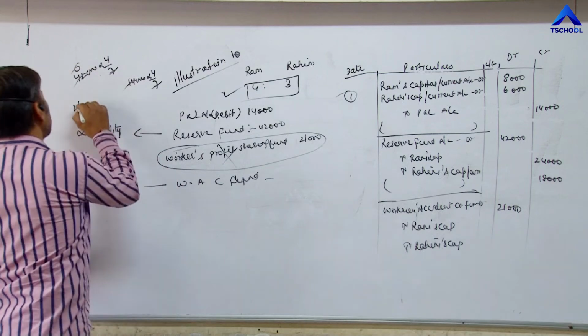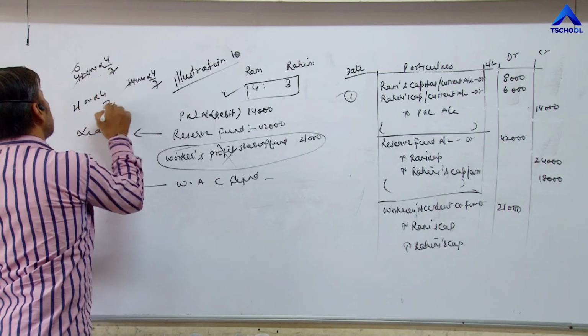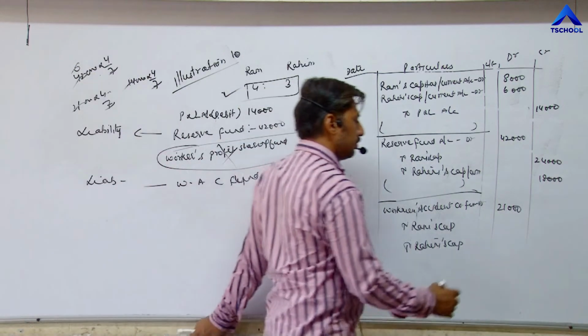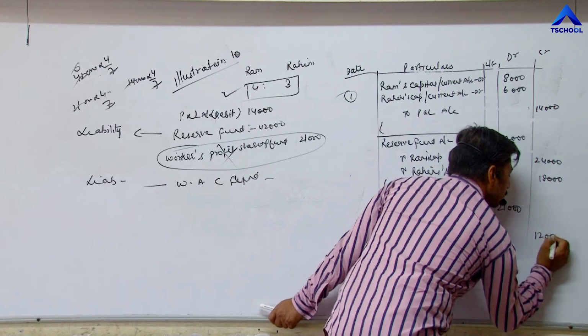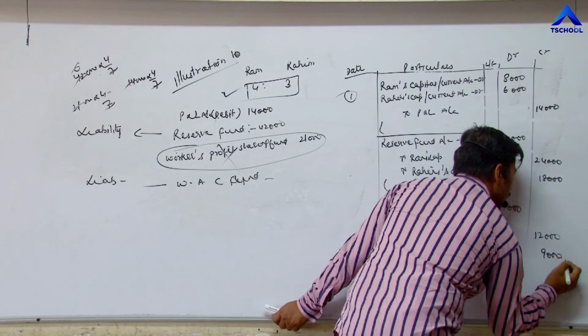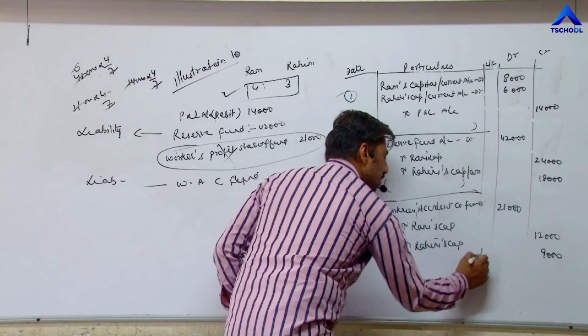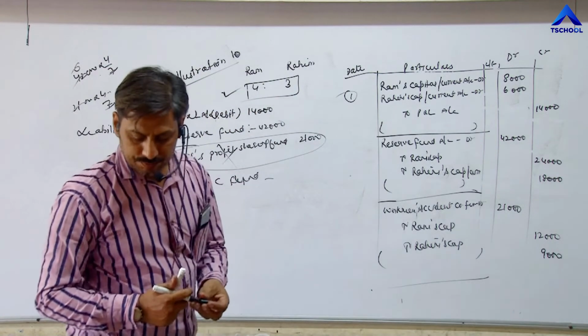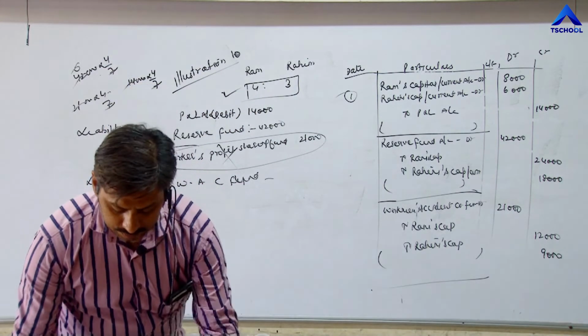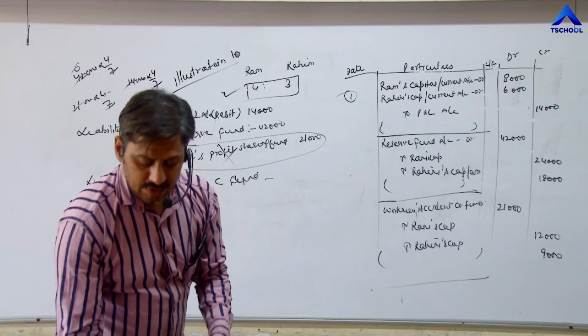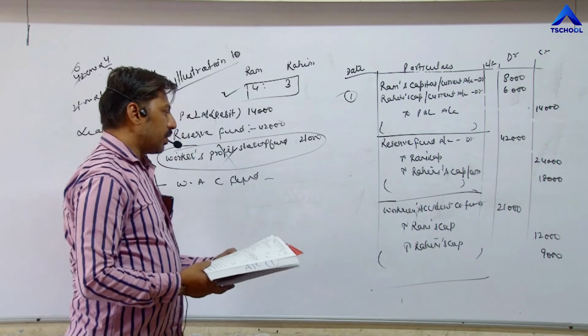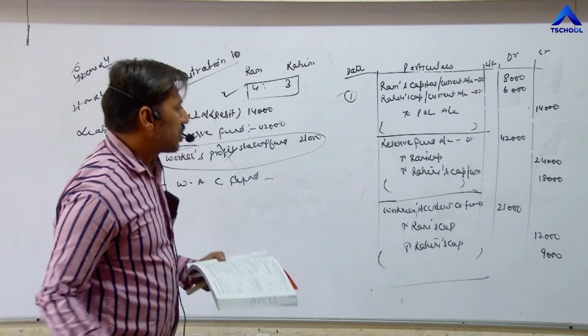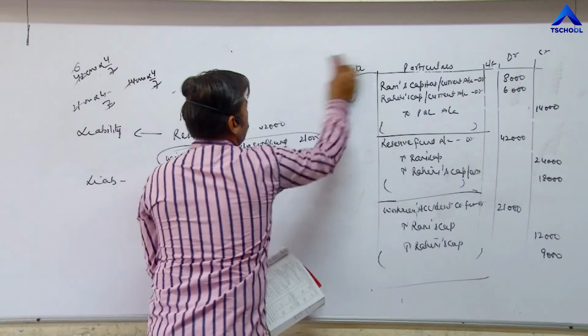So 21,000 into 4 by 7, 12,000 and 9,000. The narration, account closed. Solution is, and you can pass combined entry also. That is given in your textbook, page number 129. So in this way, chapter is completed.